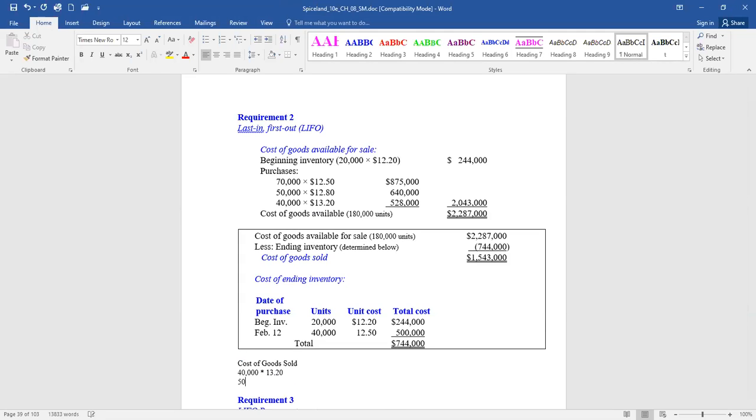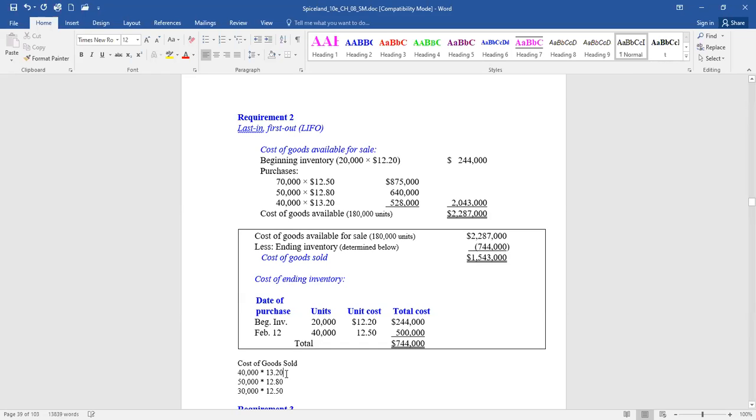The next 50,000, purchased at $12.80, they're sold. Then of the 70,000, we sold 90 so far. We need 30,000 more to be removed or sold, which would be 30,000 of the ones that cost $12.50.